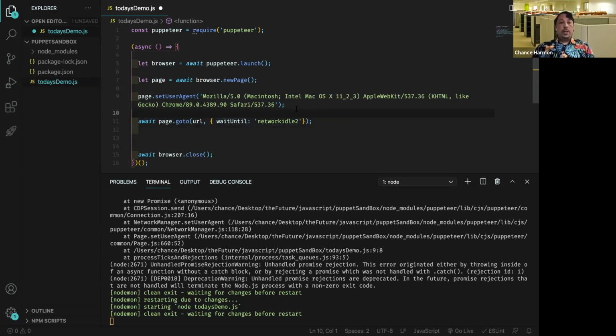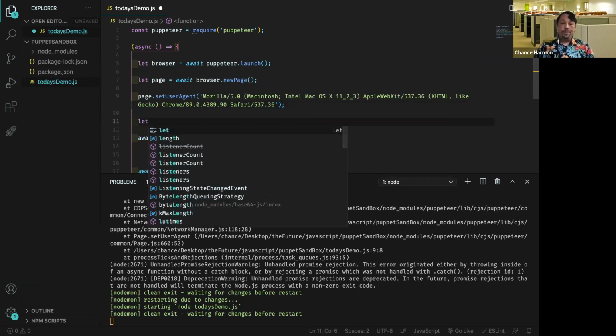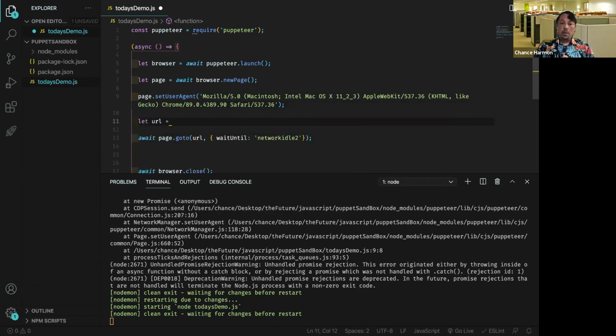Well, we actually have everything we need to do to go scrape at the moment, except for we haven't provided our URL yet. And I'm going to declare it here. It'll need to be in string form.